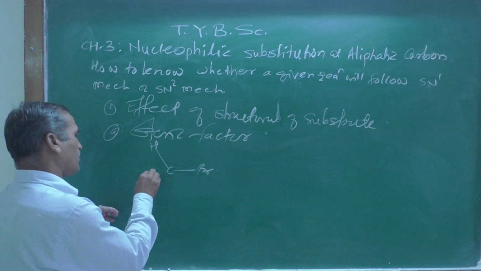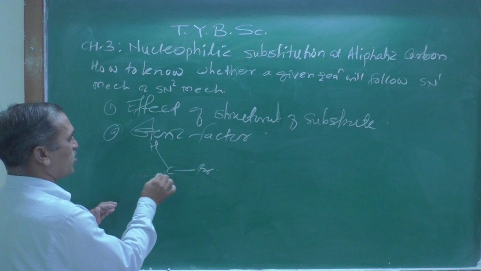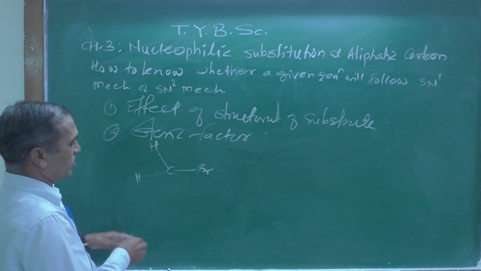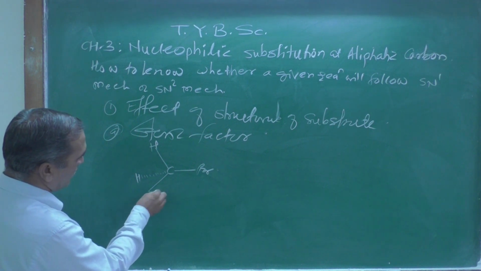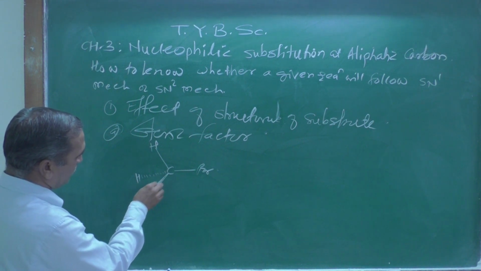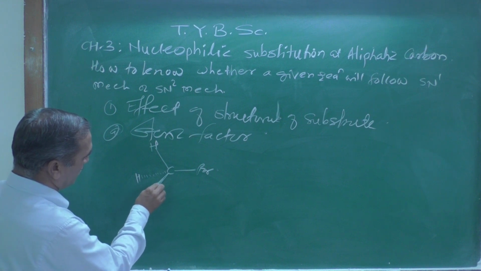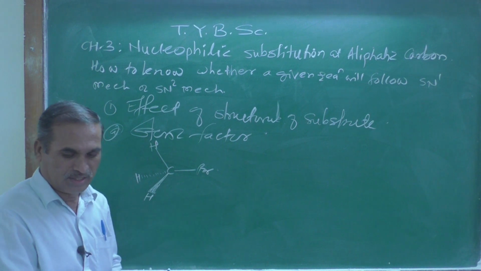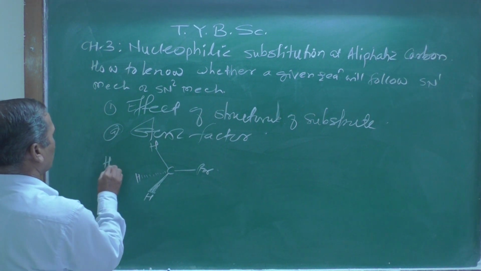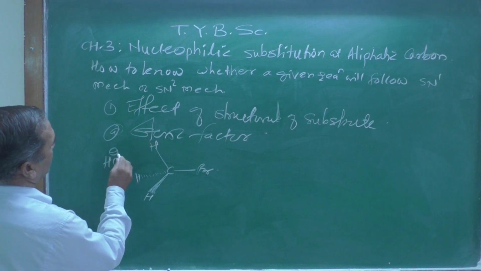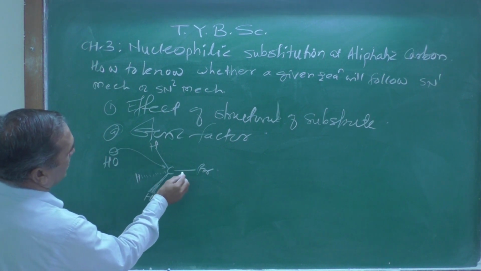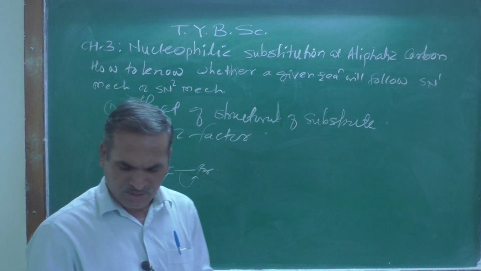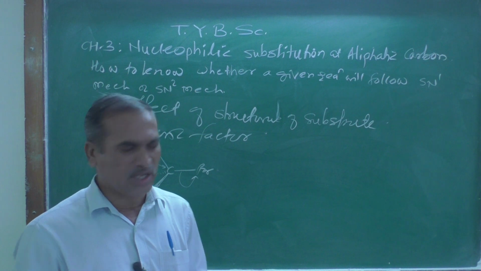One hydrogen atom I am showing by a dotted line, which clearly indicates that this hydrogen atom goes below the plane. Another hydrogen atom I am showing over here, which comes above the plane. Now what is happening here? The nucleophile OH minus prefers to attack from the backside, and there will be a departure of the leaving group. So there is least steric hindrance here.